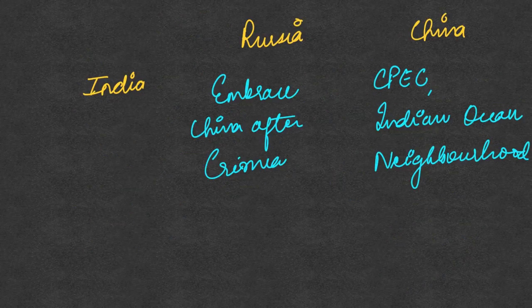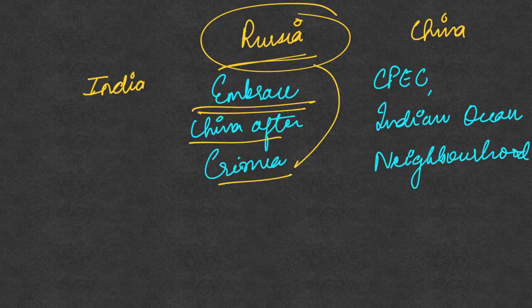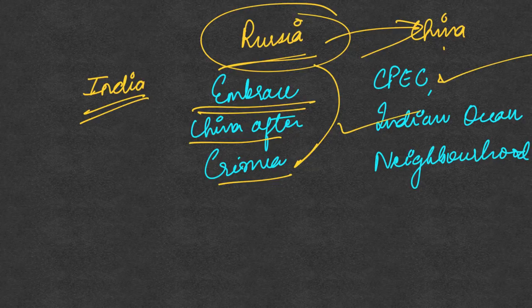This is what I explained just now: because the United States had put sanctions, Russia had to embrace China after the Crimea war. Russia was facing international sanctions, so Russia had no other option but to embrace China. Similarly, China and India were trying to have friendly relations, but India became closer with the US, so China started CPEC. It started increasing its footprint in the Indian Ocean region, and also started penetrating more in India's neighborhood. So these were the important points.